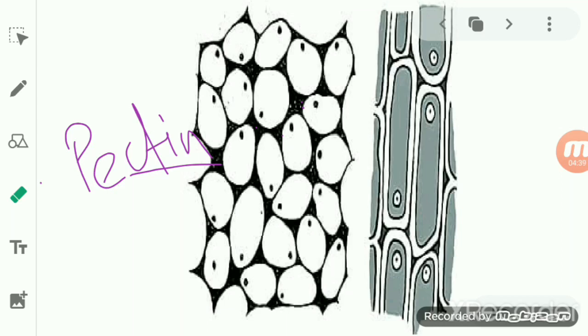But pectin in the collenchyma occurs at the corners, at the edges, and it will not interfere in the process occurring in it, that is, the transfer of material.